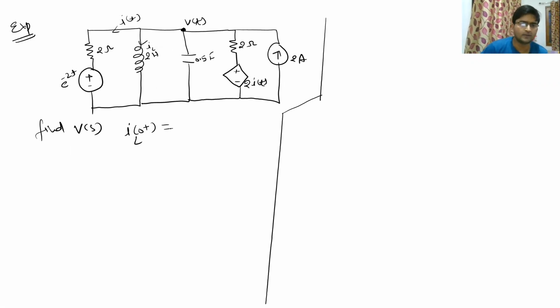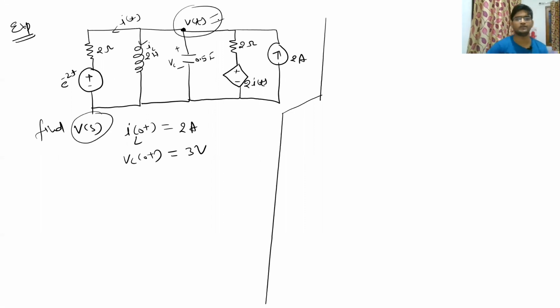So IL0 plus is given as 2 ampere, and the voltage across the capacitor, let me call it VC, VC0 plus initial value is given as 3 volt. So these are the data given, and you have to find Vs. And what is Vs? Vs is the Laplace transform of this voltage Vt.